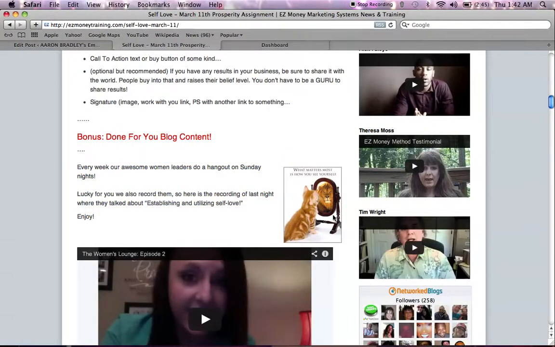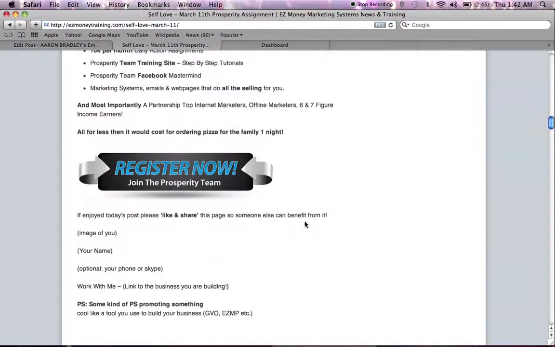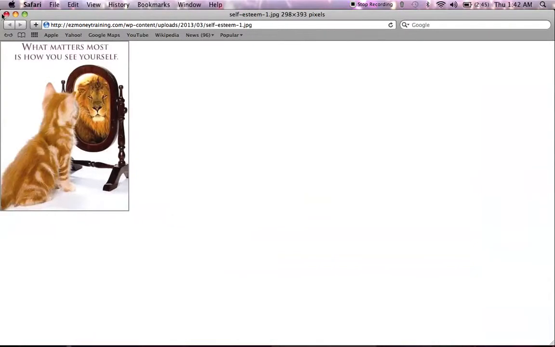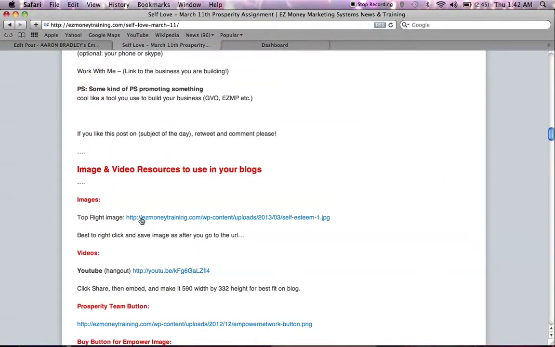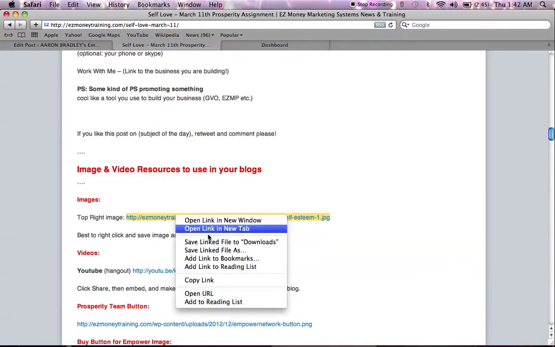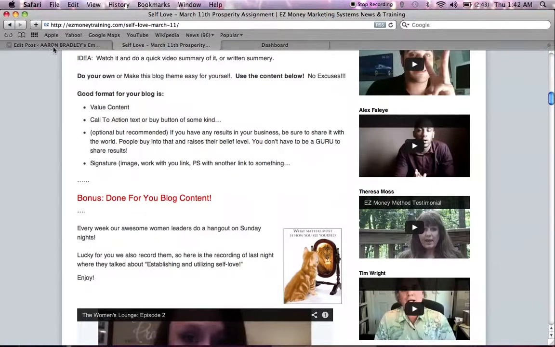Now you see this picture right here? We're going to upload that into the post. So you're going to scroll on down below all that where it says images. On the top right image, what we're going to do is, see here, we're going to save this link right here. We're just going to save that right there, and we're going to go back into your blog post.